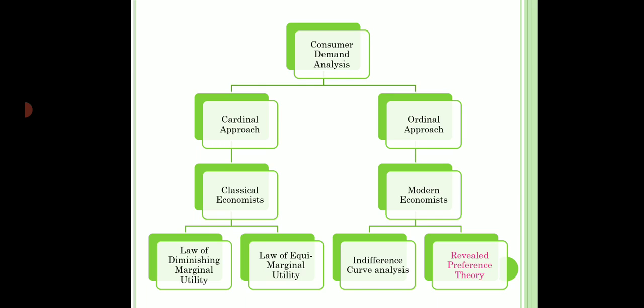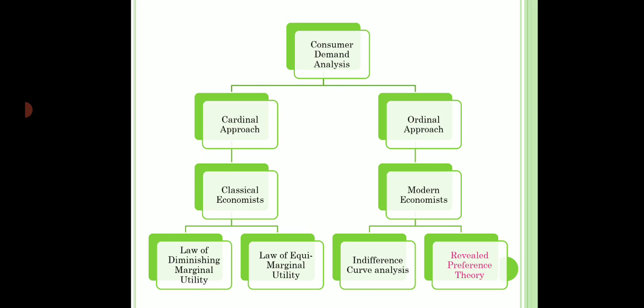Under the law of diminishing marginal utility, we take only one commodity under consideration, whereas under law of equi-marginal utility, we take two commodities. So basically, law of equi-marginal utility is just an extension to law of diminishing marginal utility. Similarly, under the ordinal approach, we again have two theories that will help us to analyze the consumer behavior.